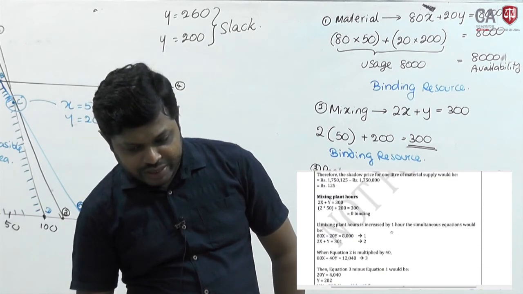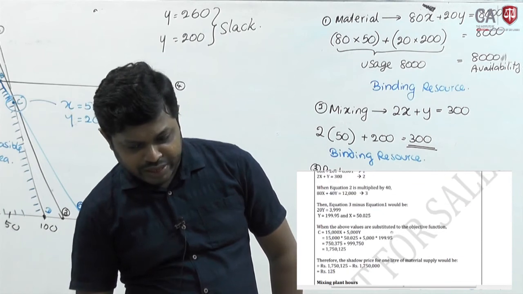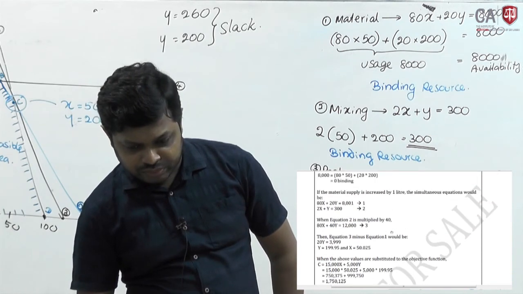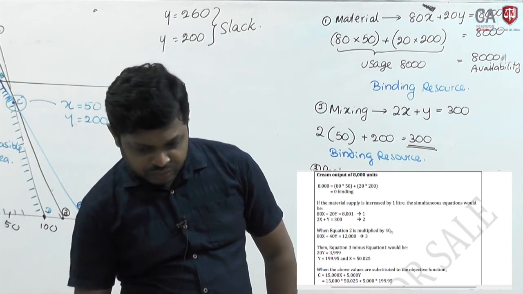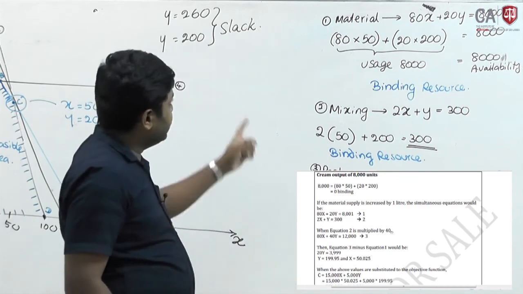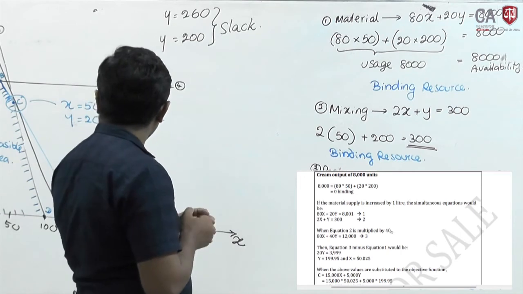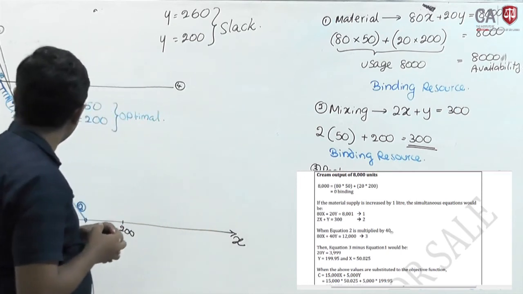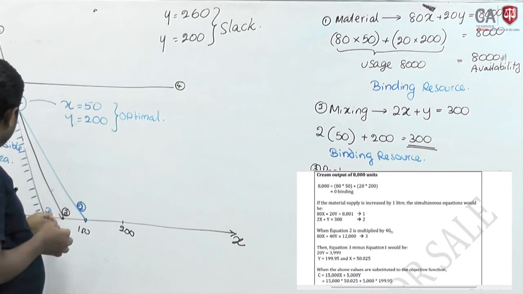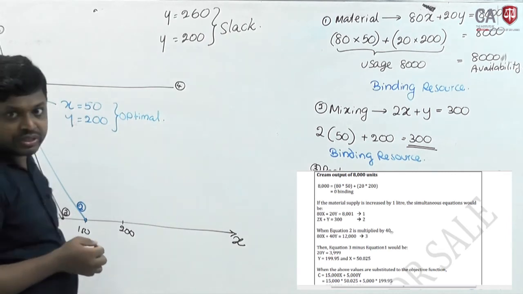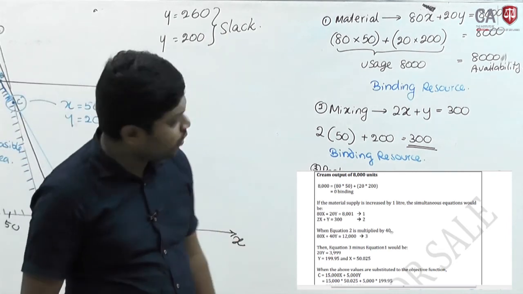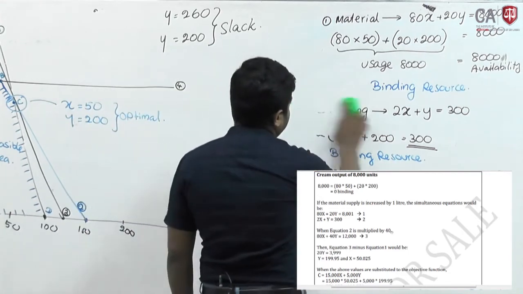If you want, we can do the computation as well. Can you remember in simultaneous equations we found, when material is number 1 and it is increased by 1 liter, you have to look at the combination and point C will change. If you want, I will work it out.